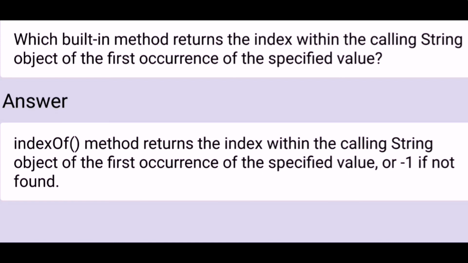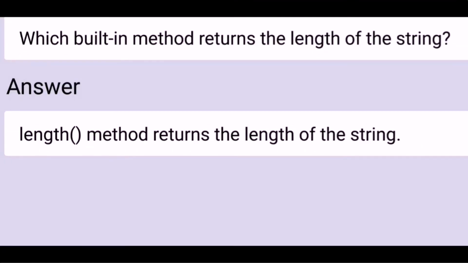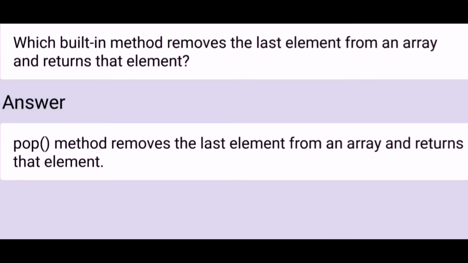Which built-in method returns the index within the calling string object of the first occurrence of the specified value? The indexOf method returns the index within the calling string object of the first occurrence of the specified value, or -1 if not found. Which built-in method returns the length of the string? The length property returns the length of the string. Which built-in method removes the last element from an array and returns that element? The pop method removes the last element from an array and returns that element.